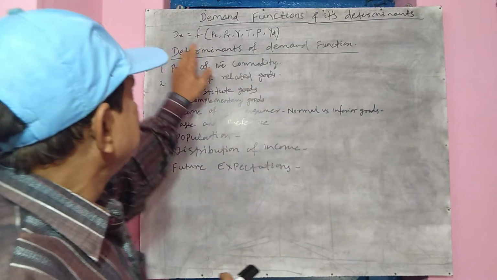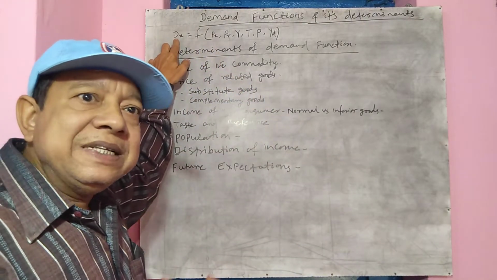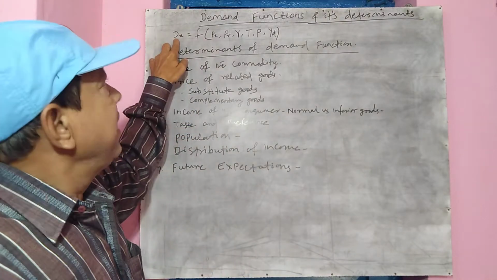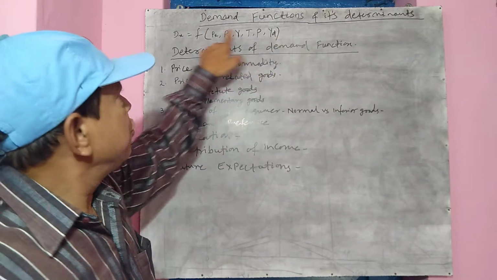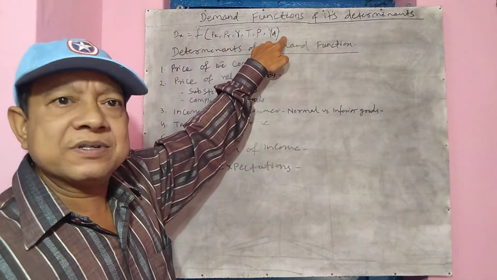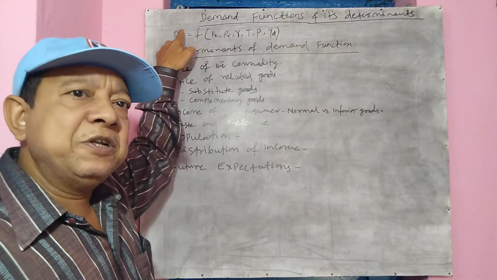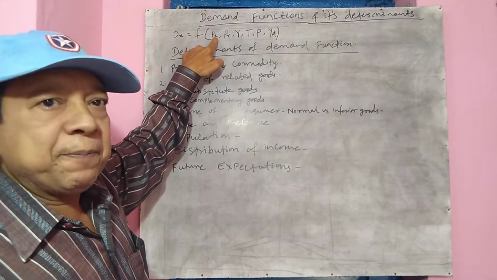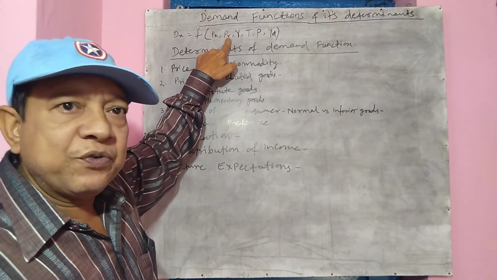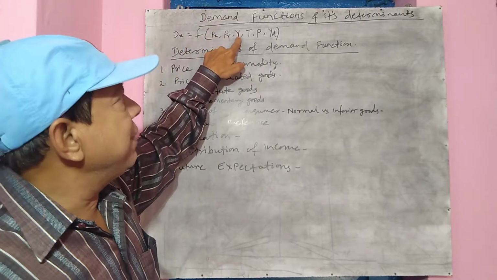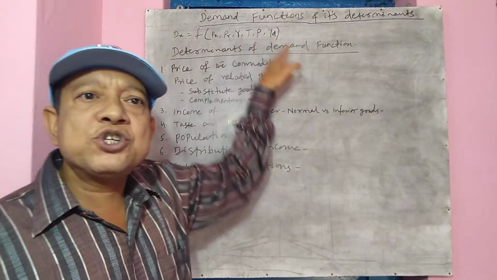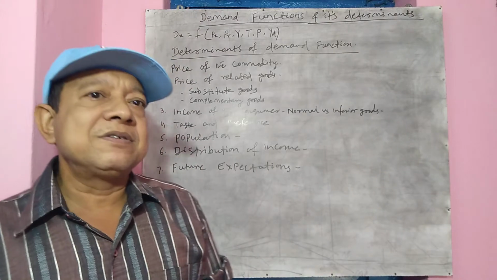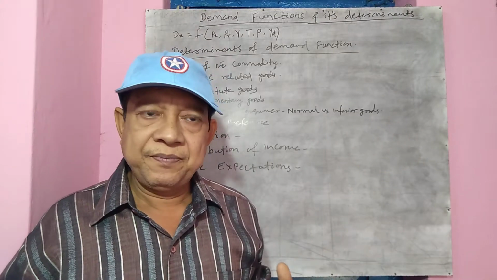Now here, demand is a dependent variable and all these are the independent variables. So demand depends upon all these. That means demand is dependent, and whether it is the price of the good, price of related goods, income level, taste, population or income distribution, all these factors are independent variables.